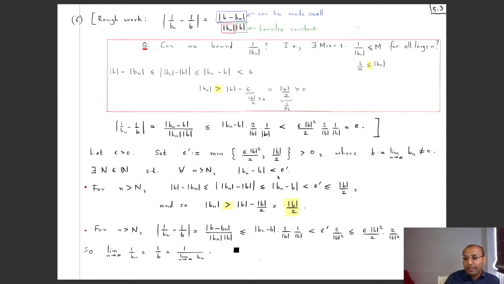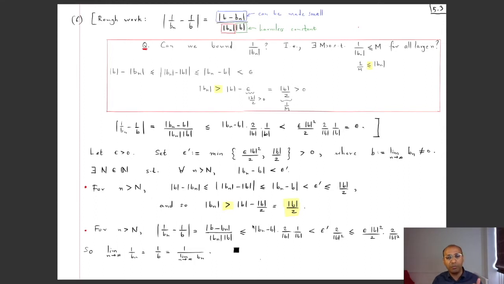Now when this happens, this is that magical index which ensures that both this as well as this latter thing happen. Why? Because epsilon prime is going to be smaller than this as well as this one. So this will be satisfied with epsilon equal to mod b by 2, and also this one will be satisfied with this epsilon. Okay, so that's the idea. So we choose the capital N such that for every index bigger than this capital N, the distance of Bn to b is less than epsilon prime.